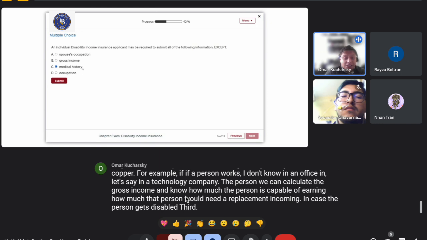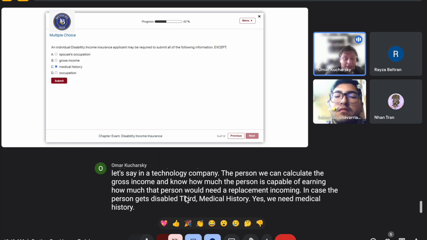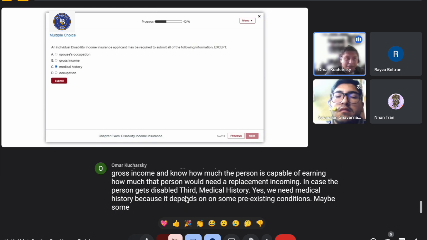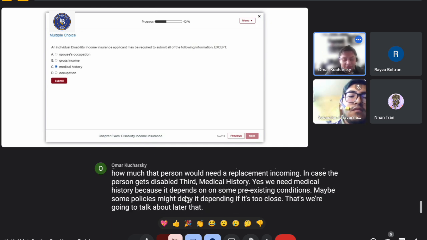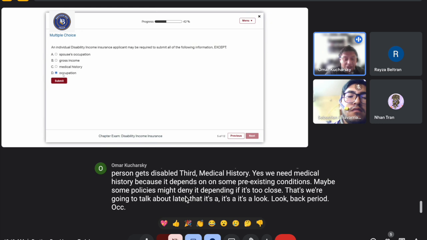Third, medical history. Yes, we need medical history because it depends on pre-existing conditions. Some policies might deny coverage if it's too close. We're going to talk about that later. It's a look back period. Occupation, yes, it's important. Some occupations